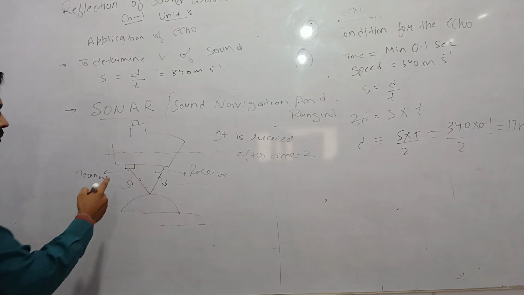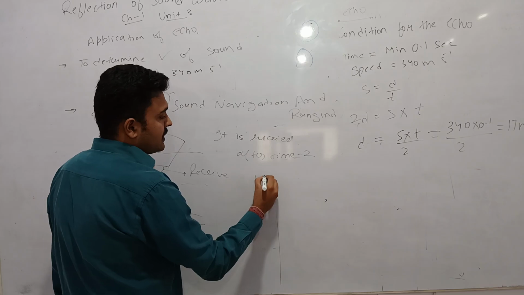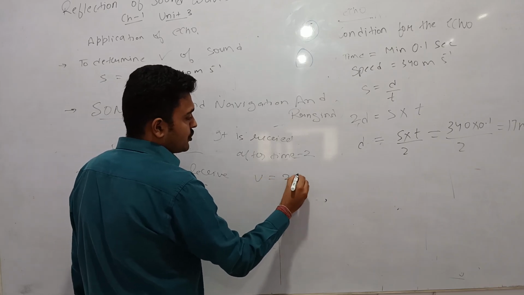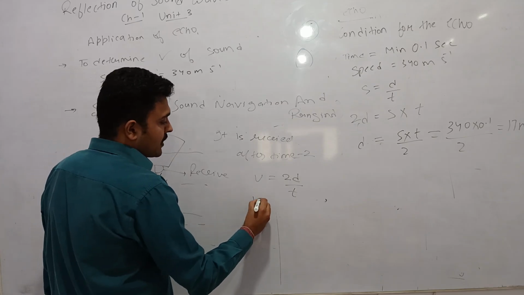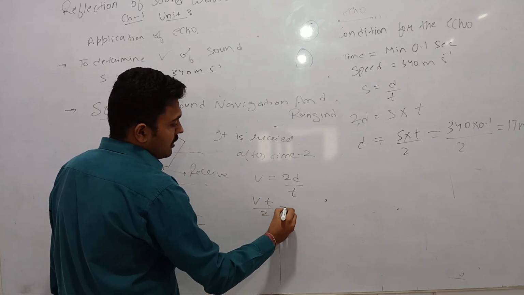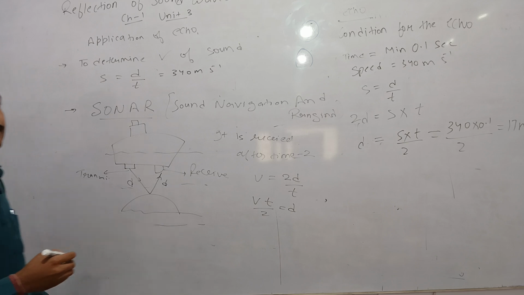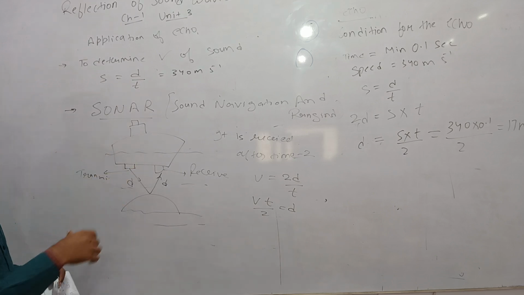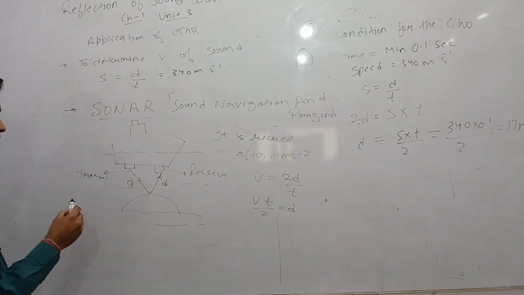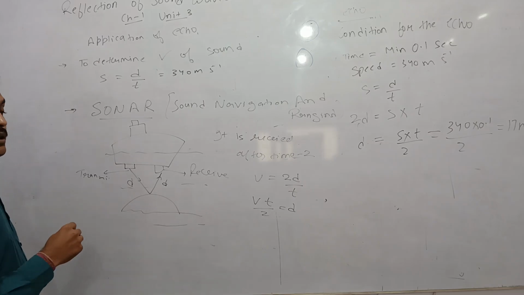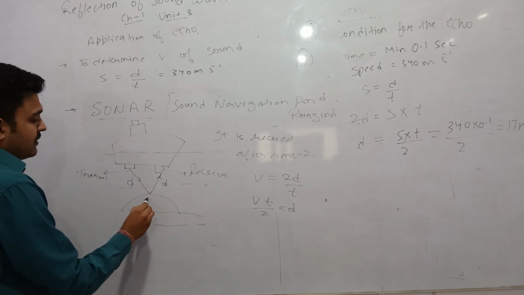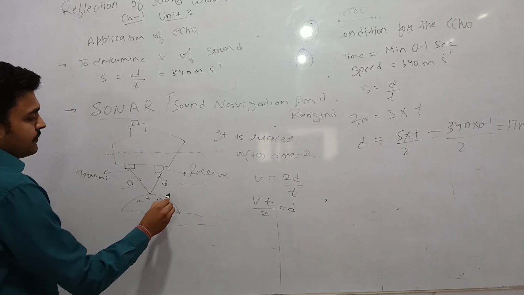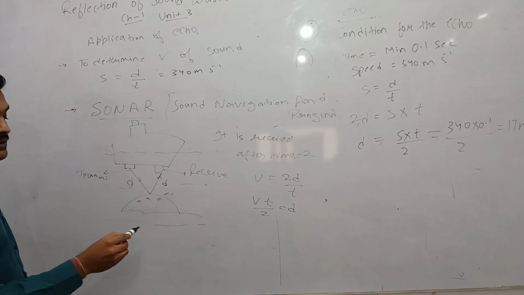Therefore, for the depth of the sea, we know speed is equal to distance upon time. So distance is 2d upon time t. From here, the depth comes out to be velocity into time divided by 2. This is how a sonar system works. It is also used by fishermen to detect the presence of fish.